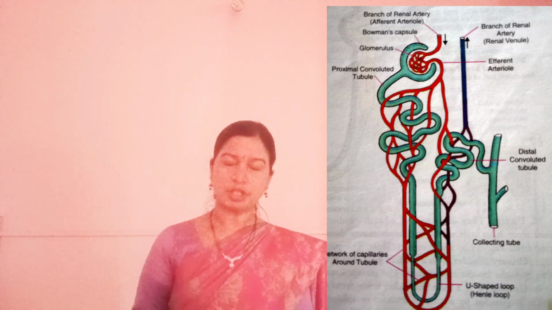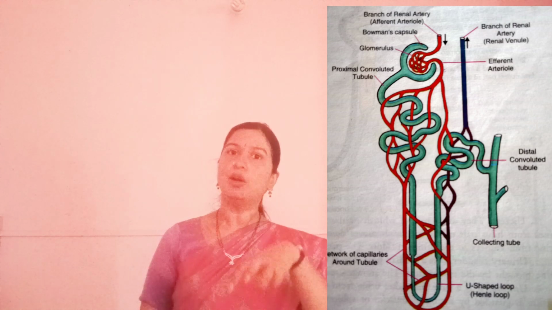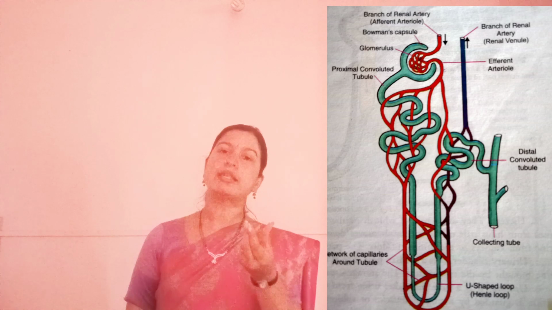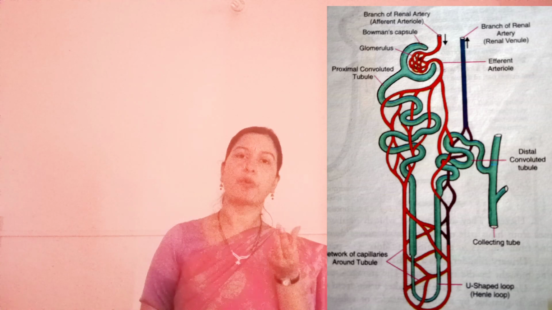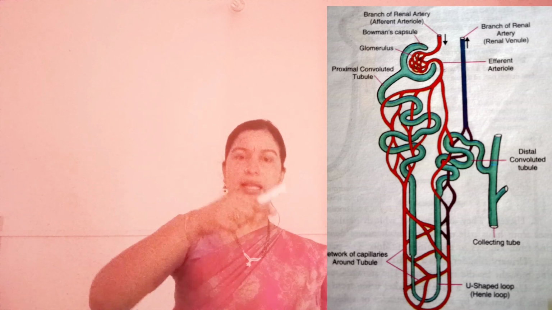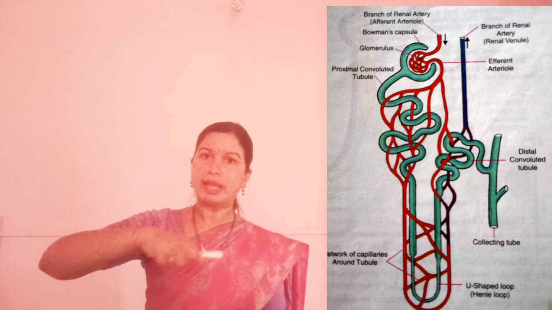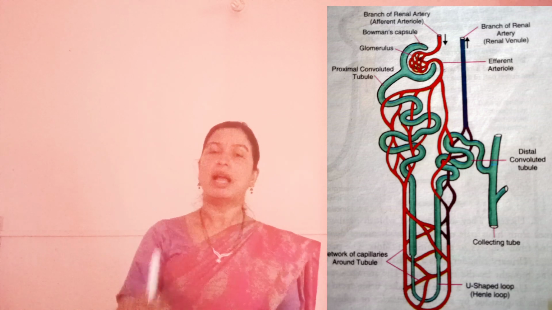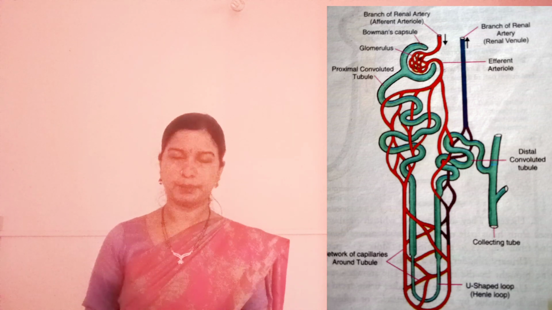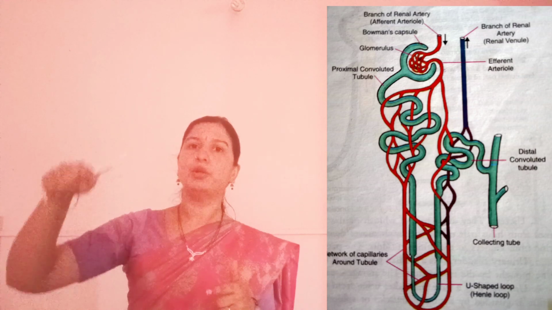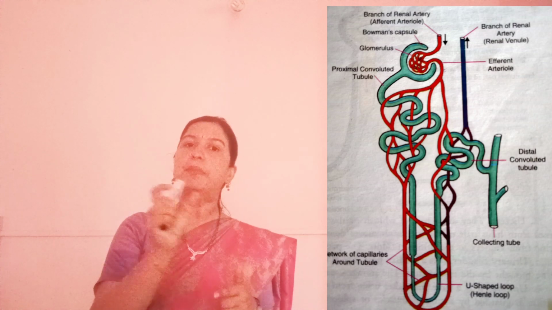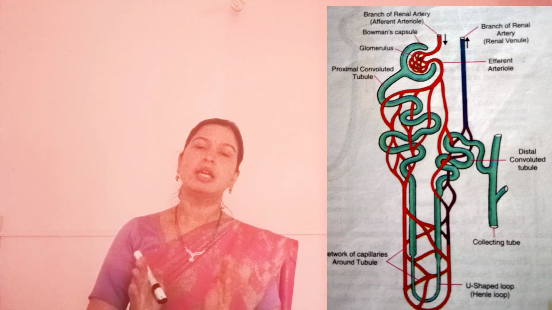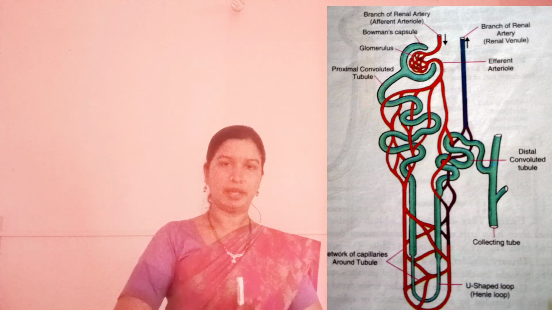There is a Bowman's capsule. Inside, glomerulus, which is a bunch of blood capillaries. From the Bowman's capsule, you will see the PCT or proximal convoluted tubule. Then there is Henle's loop, and then it comes upwards, which is the distal convoluted tubule, and this leads to the collecting duct. And this entire U-shaped tubule which we learned is completely connected to the blood capillaries. So the entire nephron unit is connected to the blood capillaries.